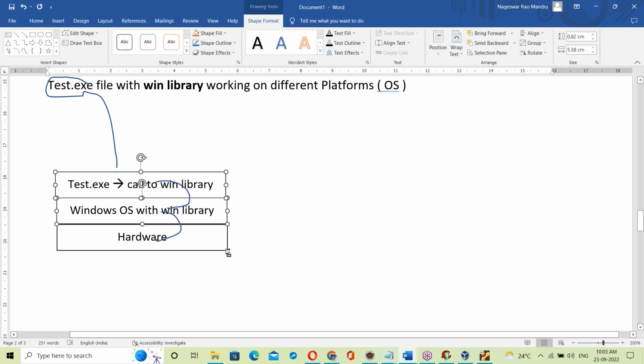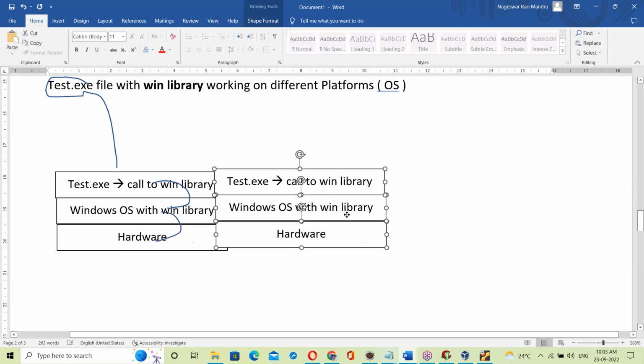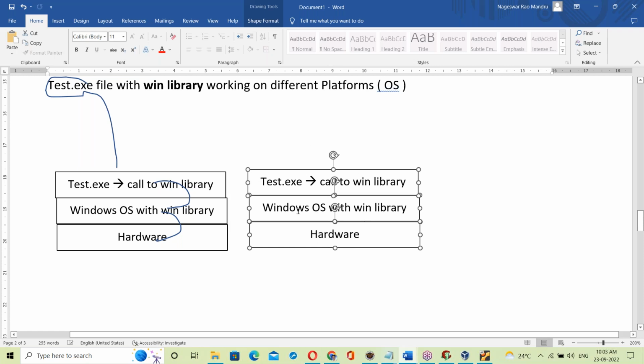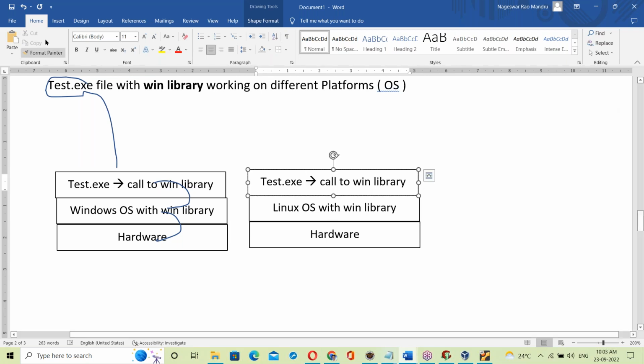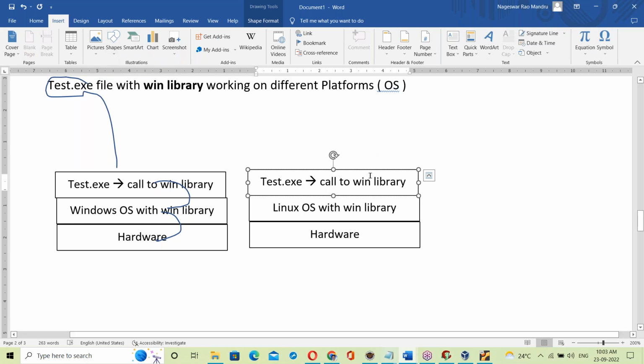Let us take another platform. Next, a Linux-based OS. How is that Linux base running here? Here also, the test.exe file tried to call the Windows OS library.